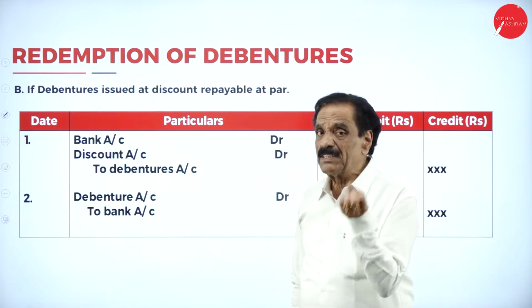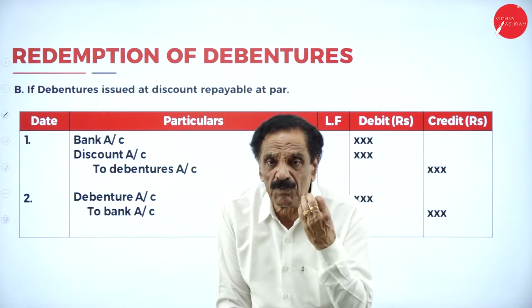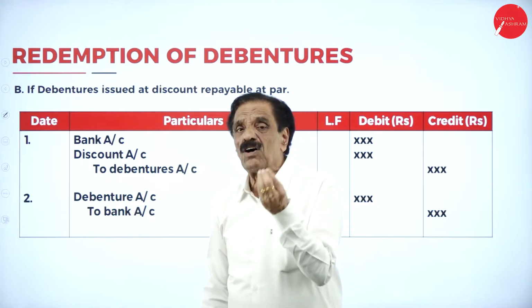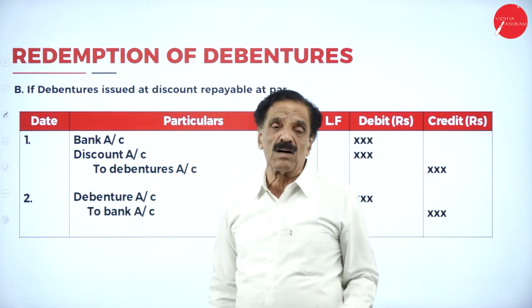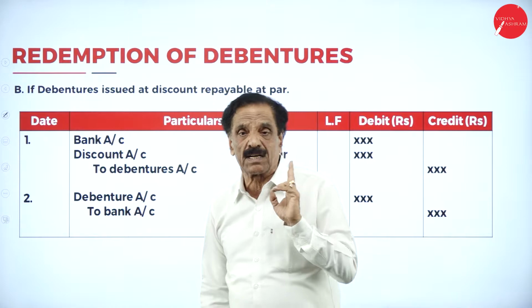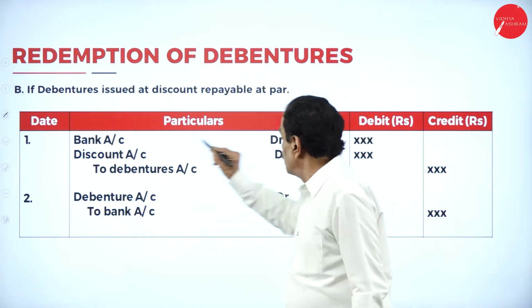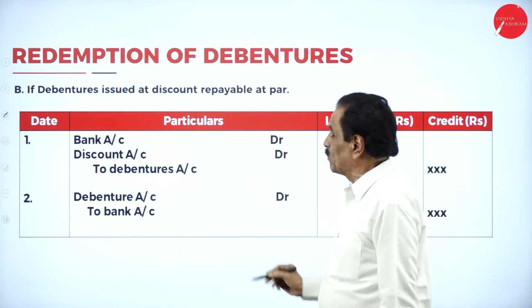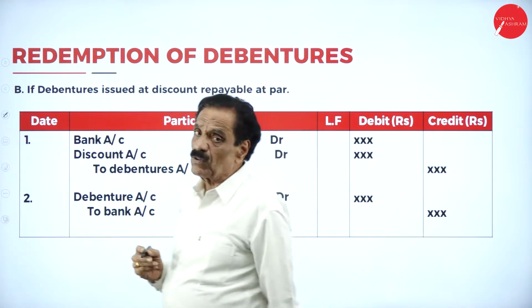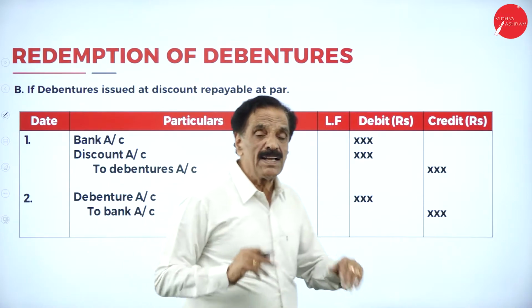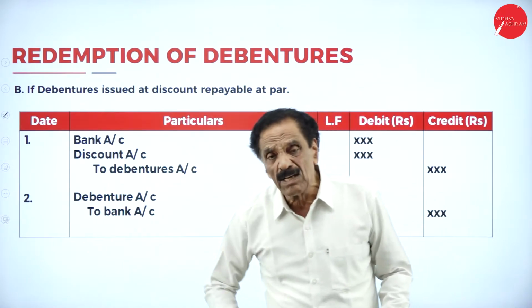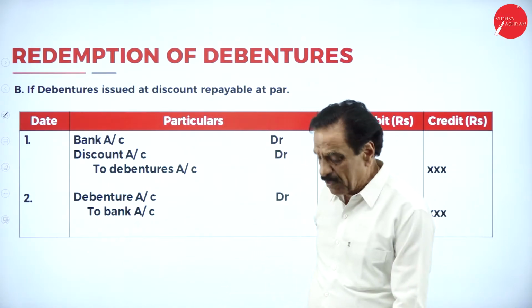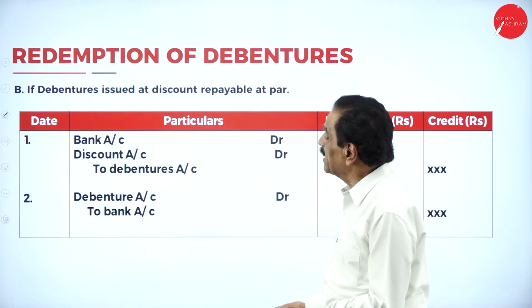I will repeat. If you took the debenture of rupees 2 lakh, and by chance you have taken only 1,80,000, how much discount? 20,000 rupees discount. Entry: bank account debit 1,80,000, discount account debit 20,000, to debenture account 2 lakh. Paid at par, debenture account debit 2 lakh to bank account 2 lakh. This is the second condition.